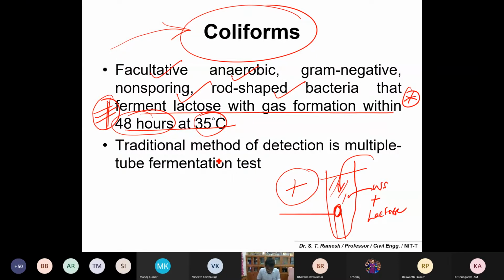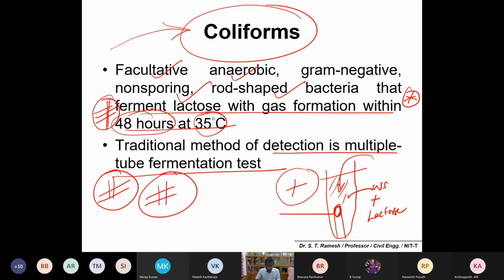Okay, so the traditional method of detection is the multiple tube fermentation test. So please remember, this is important. If there is any microbial contamination in water, they do this test, the multiple tube fermentation test. So please make a note of this. This is important from the examination point of view. Multiple tube fermentation test.